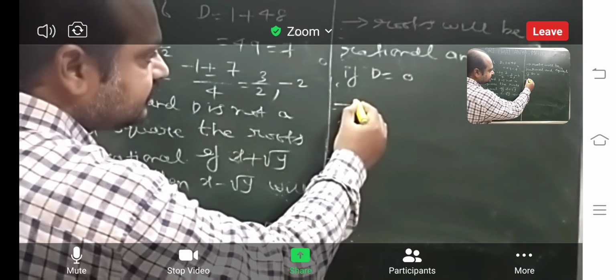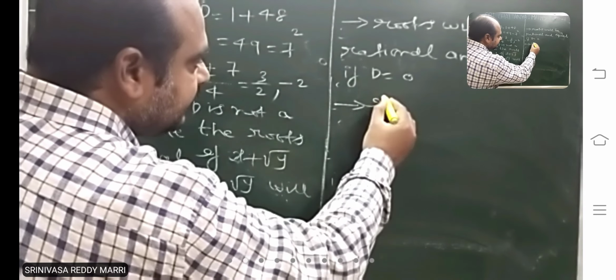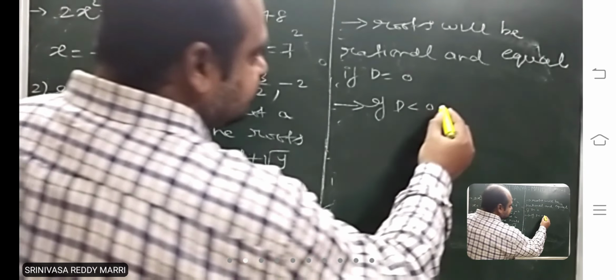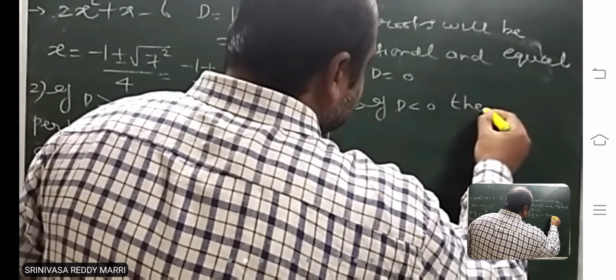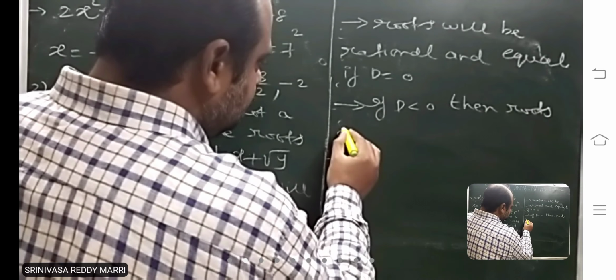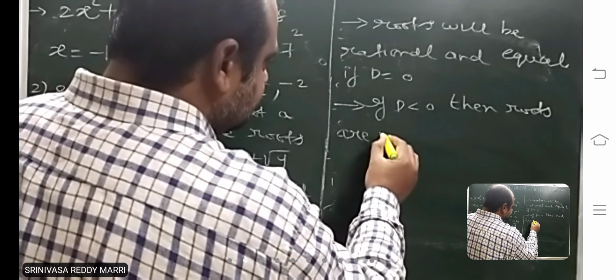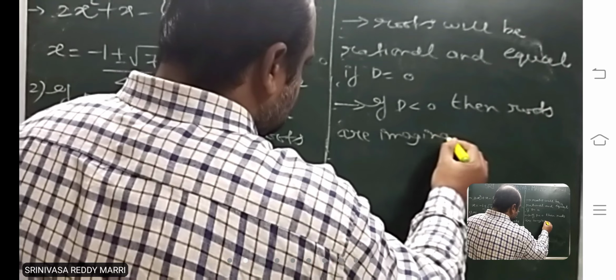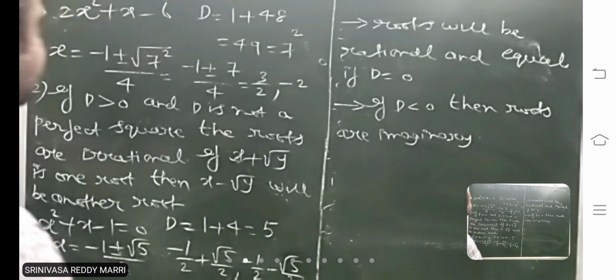In this case, if d is less than 0, then generally the roots are imaginary. Roots are imaginary.